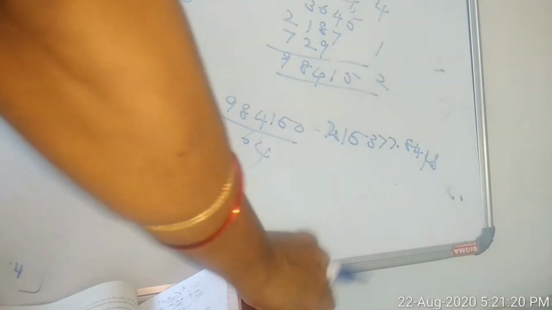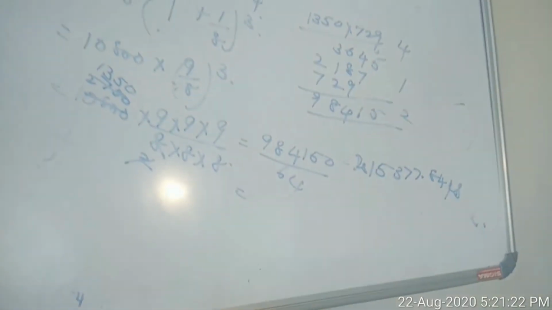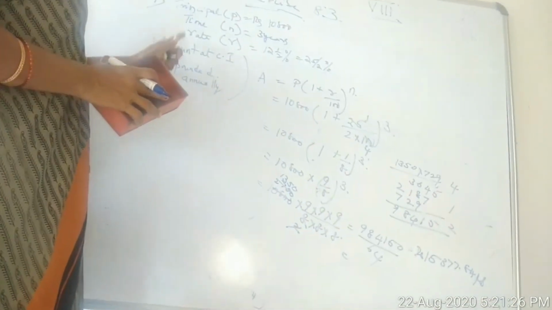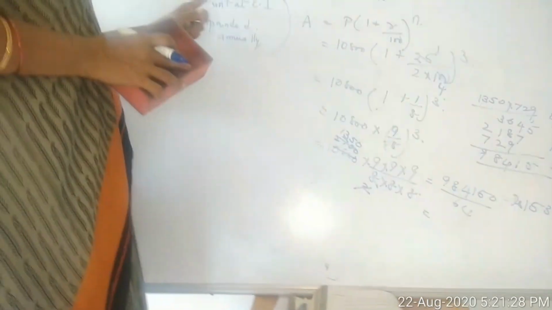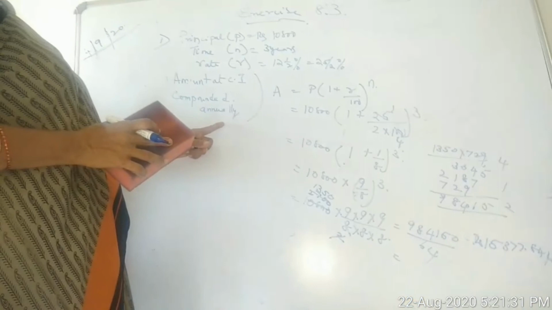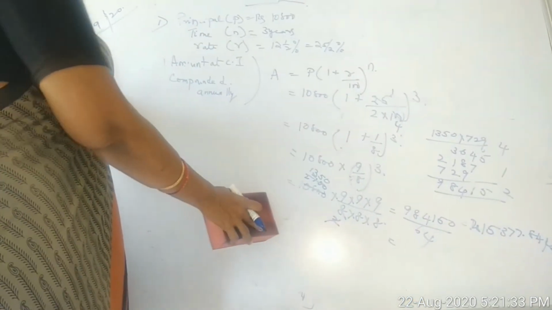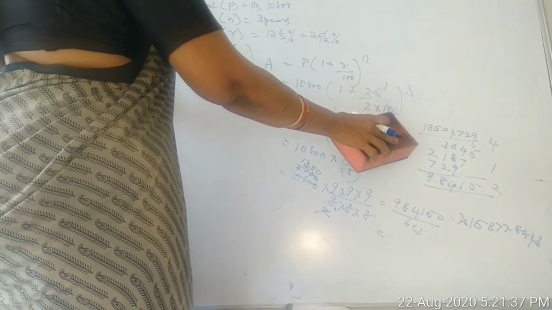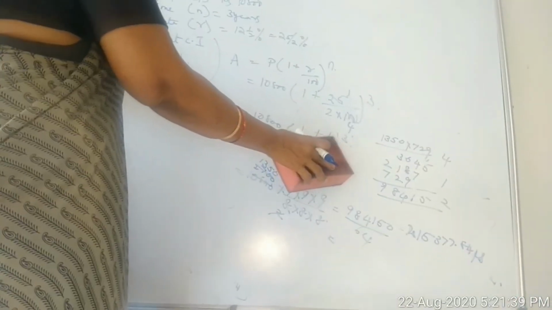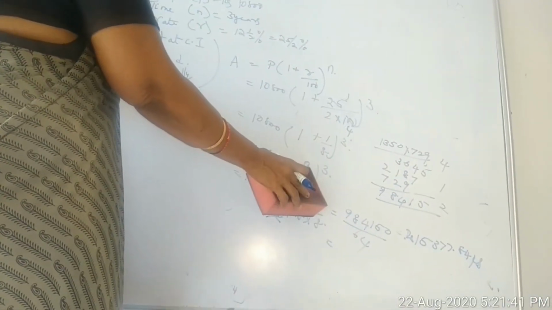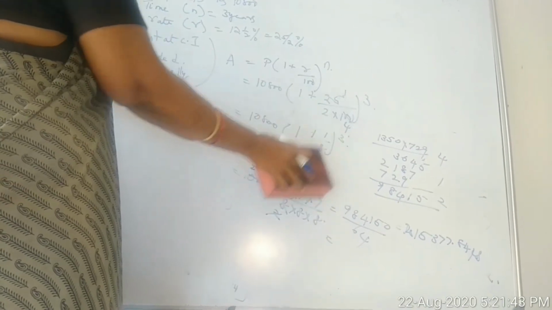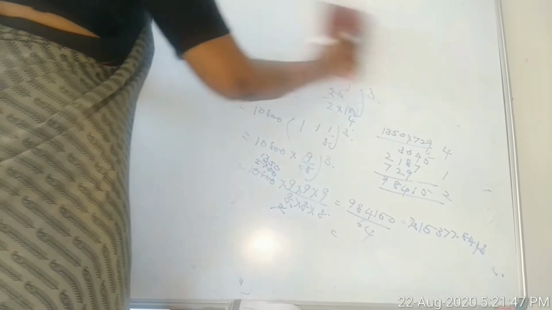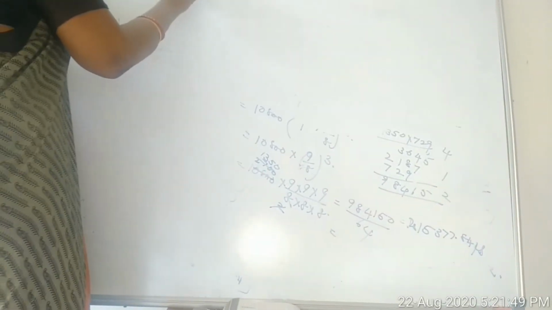Yes, when you know amount, you know principal, you know time n, you know rate r, amount at CI compounded annually is 10,800 into 25 divides 4 times, 2 4s are 8, 1 plus 1 by 8 is 9 by 8, cube, multiply 3 times. They asked you to find out CI also, girls.